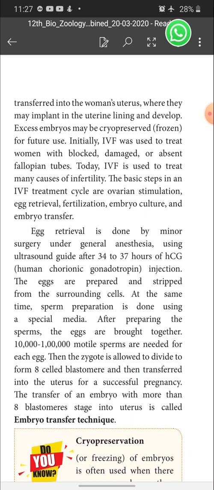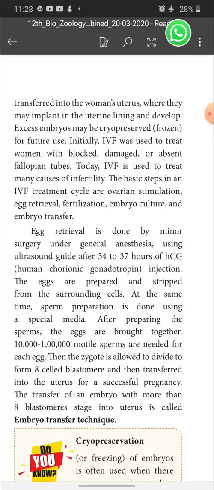Then egg retrieval is done by minor surgery under general anesthesia using ultrasound guidance after 34 to 37 hours of HCG, that is human chorionic gonadotropin. That means once the human chorionic gonadotropin hormone is injected into the female body, after 34 to 37 hours, a minor surgery takes place under general anesthesia, and the eggs are removed. Okay, the eggs are prepared and stripped from the surrounding cells.